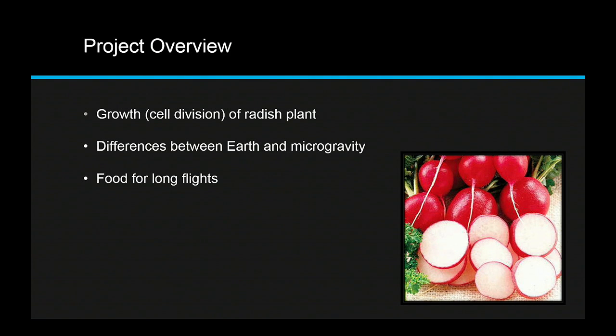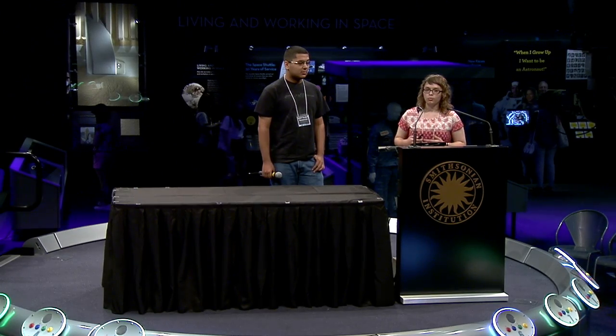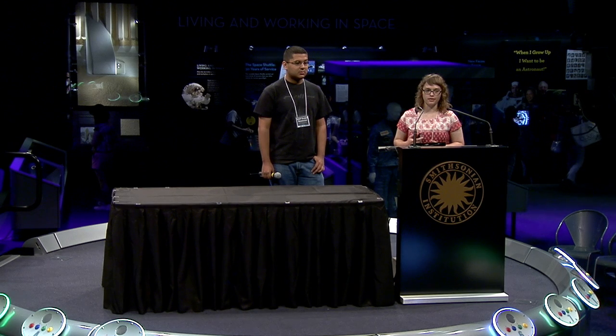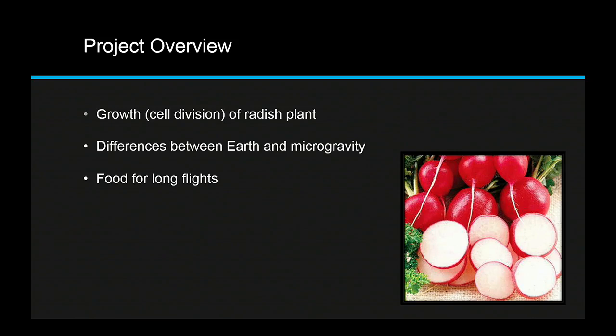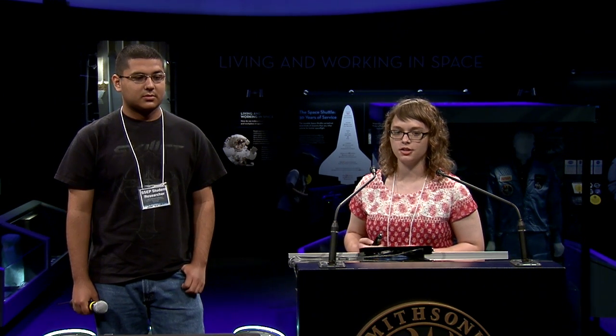So we chose to study specifically cell division in radish plants. We chose them because they have a relatively short time that they need to germinate in comparison to other plants. What we want to see is the differences in the size and number of cells, and if there are any irregularities in the cells that are grown in microgravity. We're hoping that this can provide insight into whether or not it's feasible to produce enough food for long-distance space flights in the future. So this would give us an idea of how many plants could be grown in what time period.